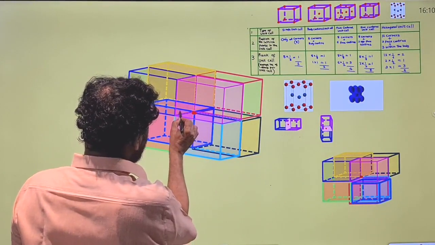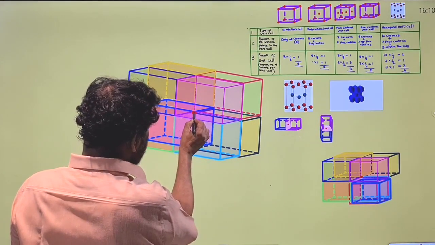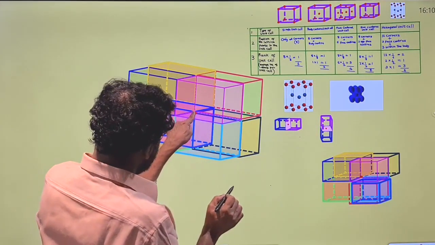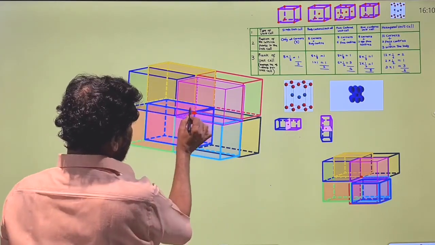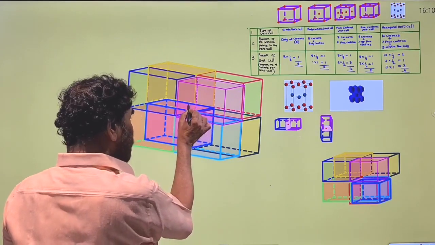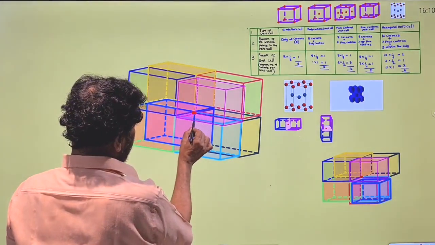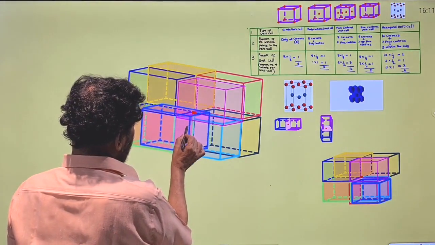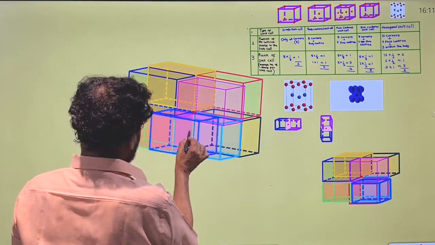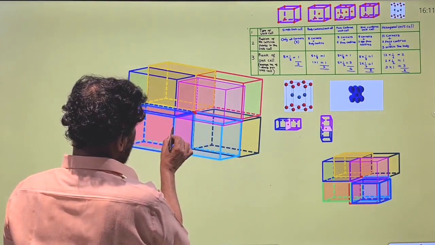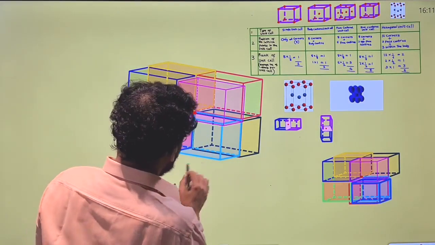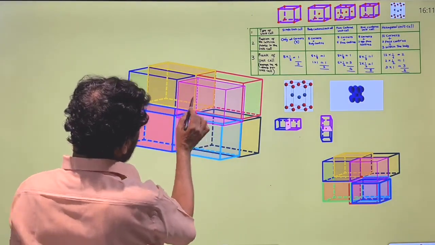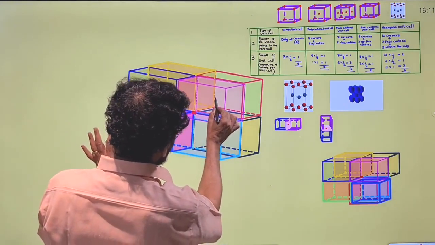This is common to this. It is involved in the formation of this unit cell, this cubic system. It is also common to this cubic system. So in total there are 8 cubic units.